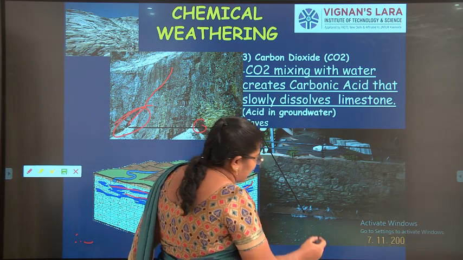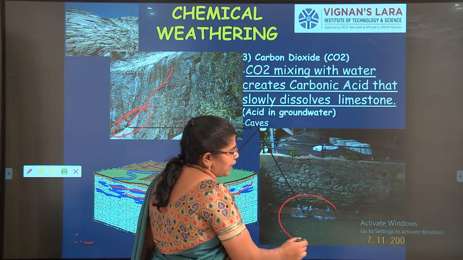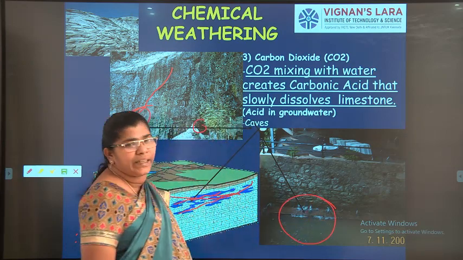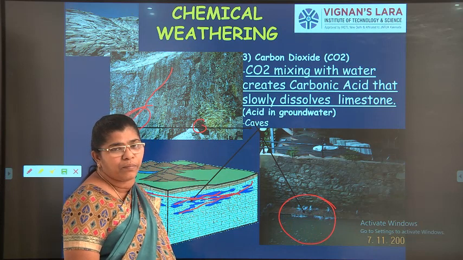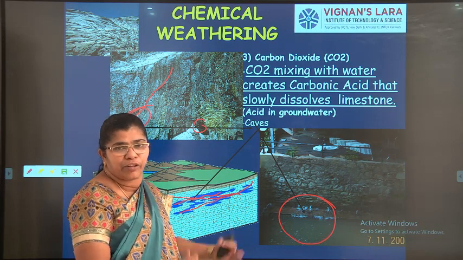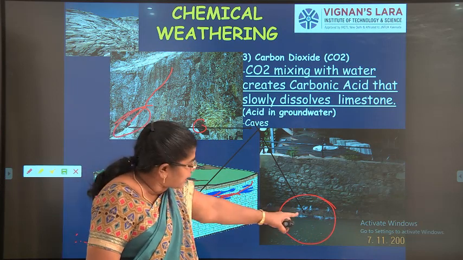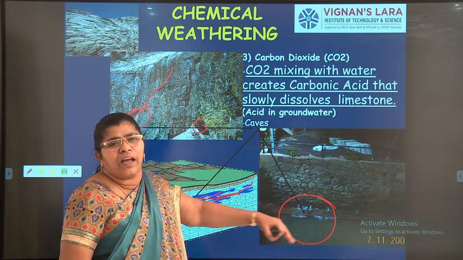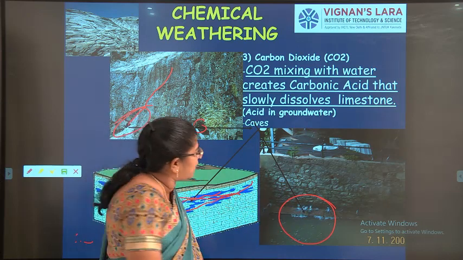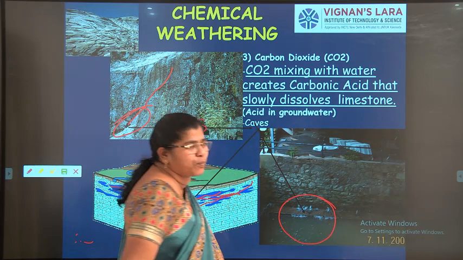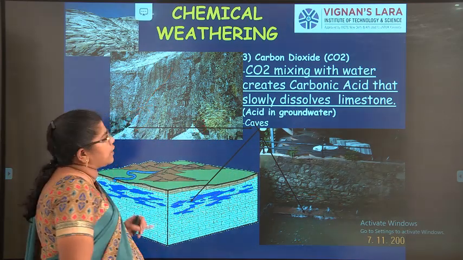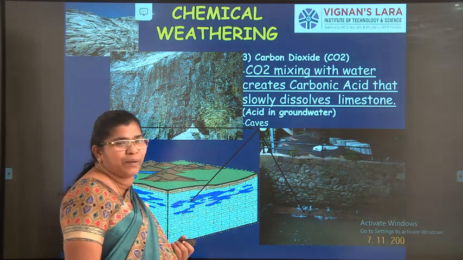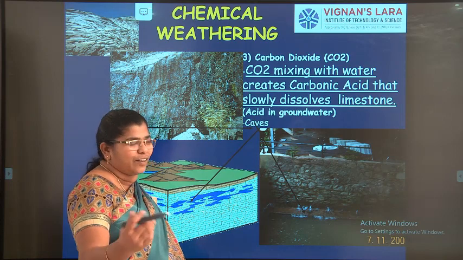Here you can see, even under the cave or even at a very great depth, white layers of carbonic acid are formed because of the lime, that is efflorescence, everything. So you can see the white layers which, as time goes, will break the rocks into small pieces. So the third one is carbon dioxide. Easy to remember, right? Water, oxygen, carbon dioxide.